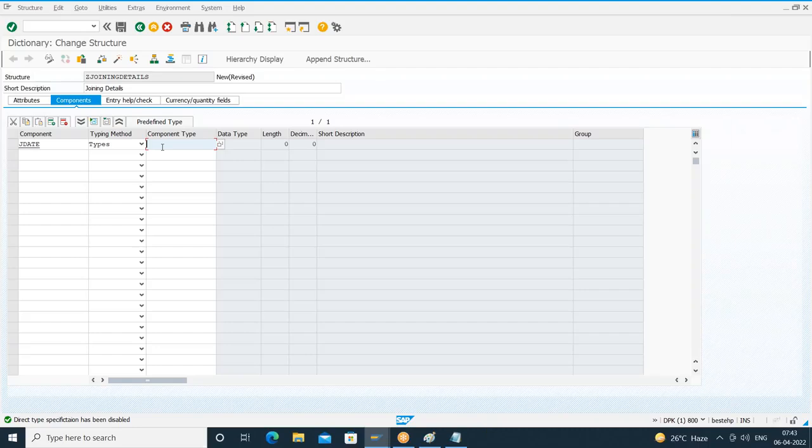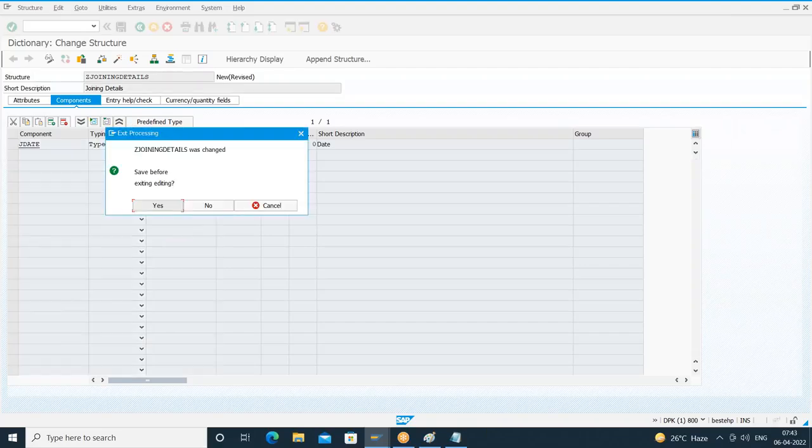Just like in the earlier case, we have seen the standard data element MANDT. Here also, I'll refer to the standard data element DATUM. It is not starting with Z or Y, so you have to understand it as a standard data element. If I press enter, I got DATS. If I double click on this data element,